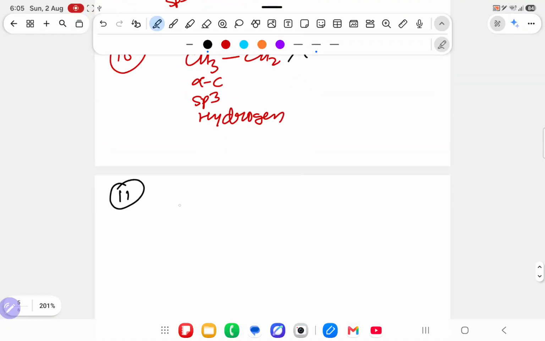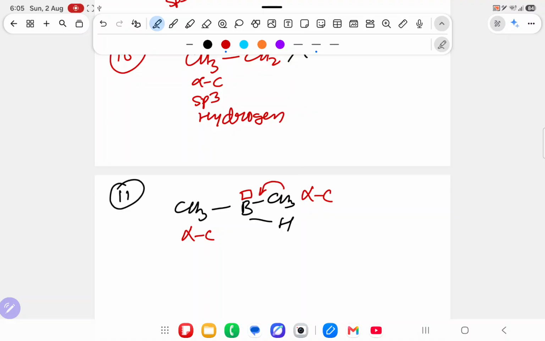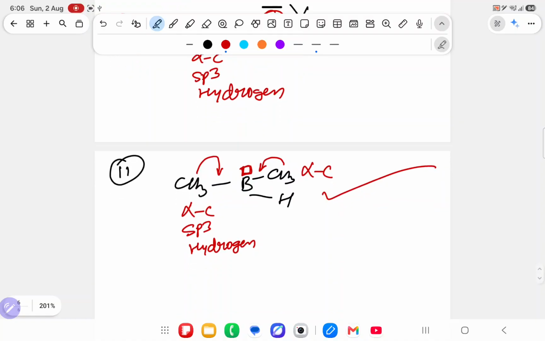In the 11th question I have written CH3 B CH3 H, will it show hyperconjugation? You will say yes sir, it will show hyperconjugation. How? Sir, it has this alpha carbon, and this alpha carbon, either from this side the electron will come to the vacant orbital, or from this side the electron will come to the vacant orbital, and the alpha carbon is sp3 as well as it has hydrogen, so it will show hyperconjugation. Understood? Which will show hyperconjugation and which will not, everyone.